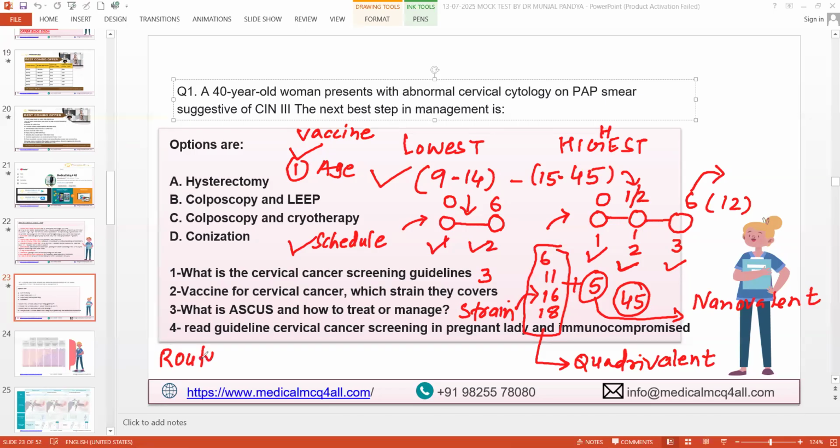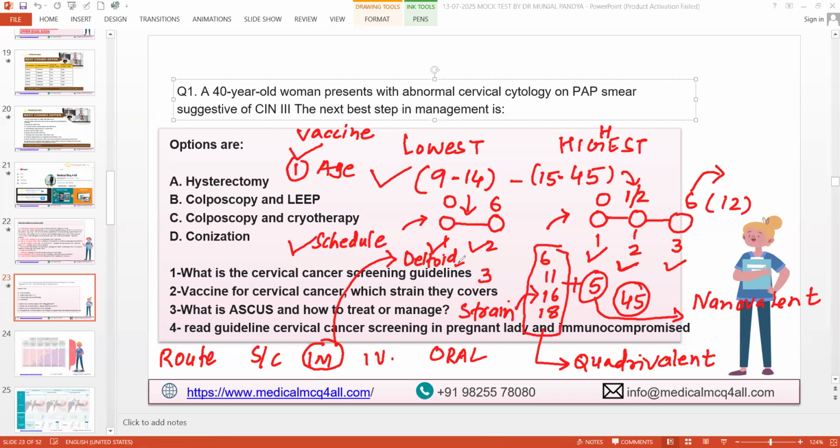Fourth thing, four options. This cervical cancer vaccine is given subcutaneously, intramuscularly, intravenously, or orally? IM, intramuscularly. Is there any preferred site? Gluteal region, anterolateral thigh, deltoid, or any other muscle? Deltoid muscle or anterolateral thigh. Deltoid. Excellent. So this is now the end of the cervical cancer vaccine.